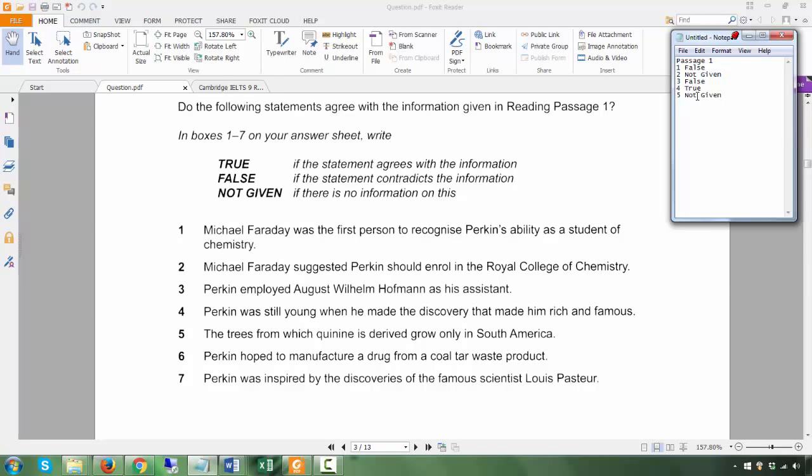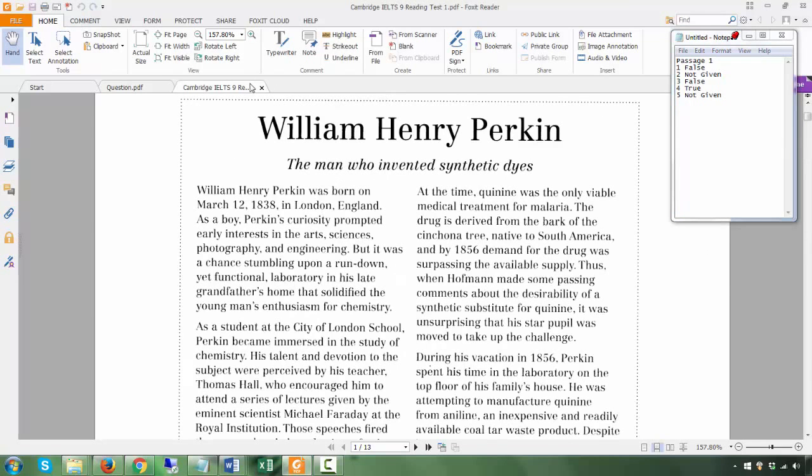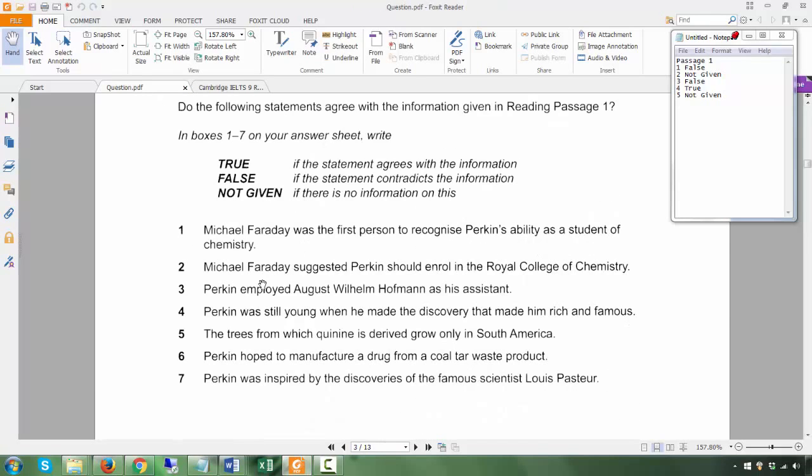Unless it says here that quinine is grown in Australia, or quinine is grown in America, then this sentence would be false, because quinine doesn't only grow in South America. So here is another example of not given, because it could go both ways. It could be true, it could be false, but the passage does not clearly state either one of them.